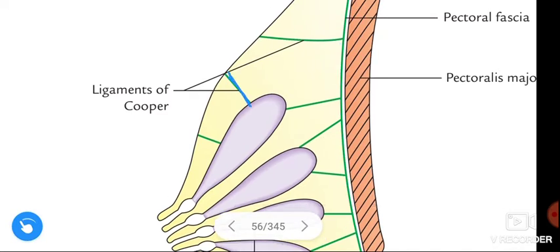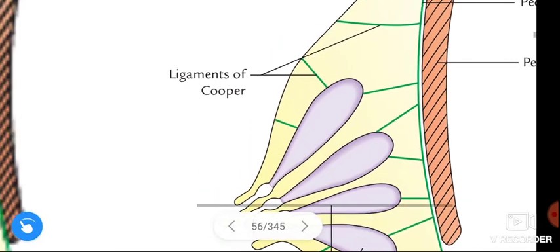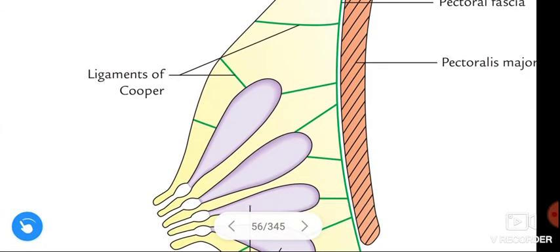These ligaments of Cooper help in the protuberance of the breast, and this stroma provides the framework and support to the breast.